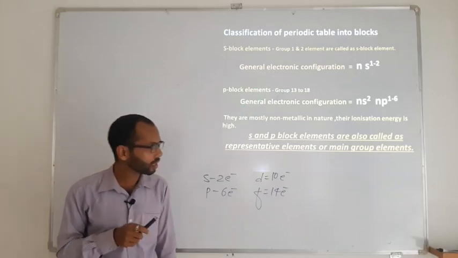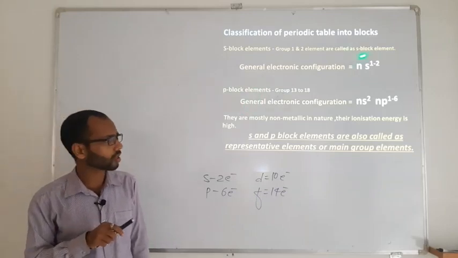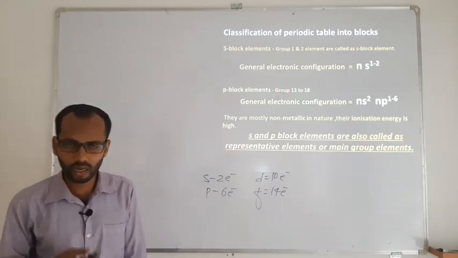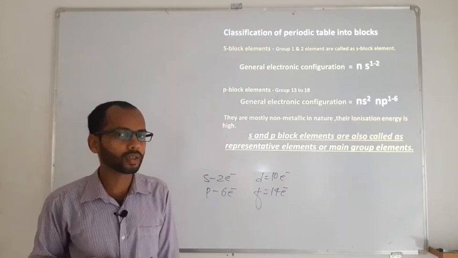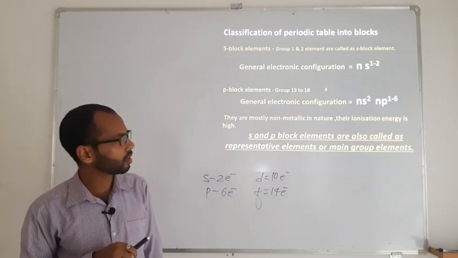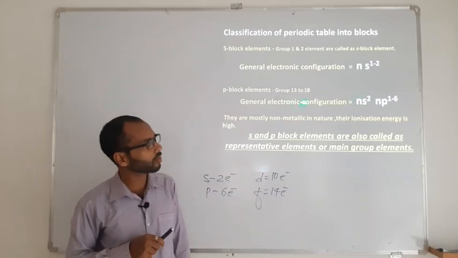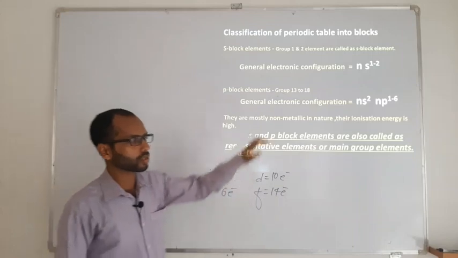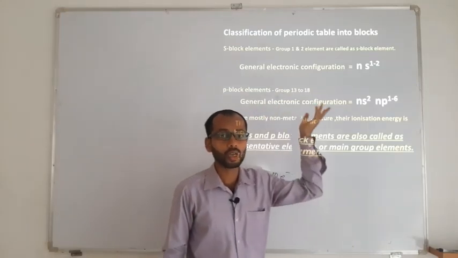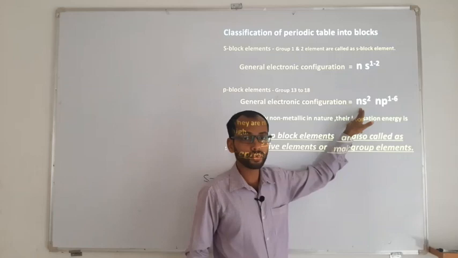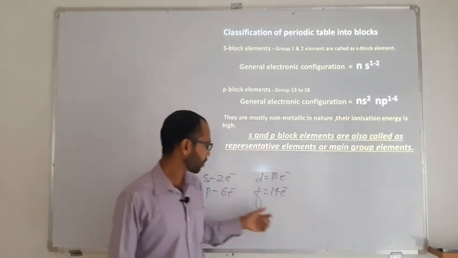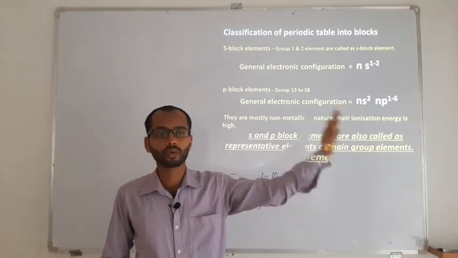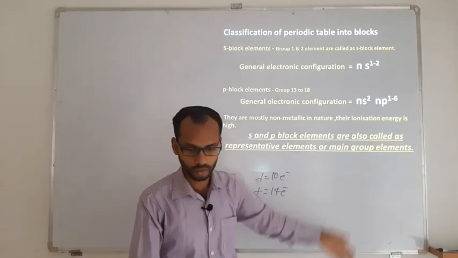Similarly, the s block elements are groups 1 to 2, the p block is going to be groups 13 to 18, the d block is going to be groups 3 to 12, and below the periodic table, in 2 different periods, are going to be the f block elements. If you see the general electronic configuration of a p block element, it is ns2 np 1 to 6. As the p block comes after the s block, first the s orbital gets filled, then the p can have a maximum of 6 electrons. So the electrons lie between 1 to 6.